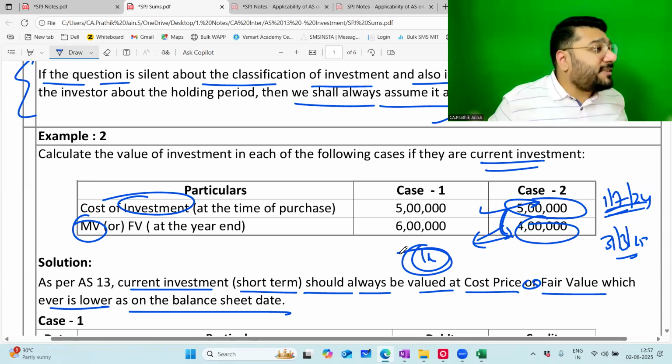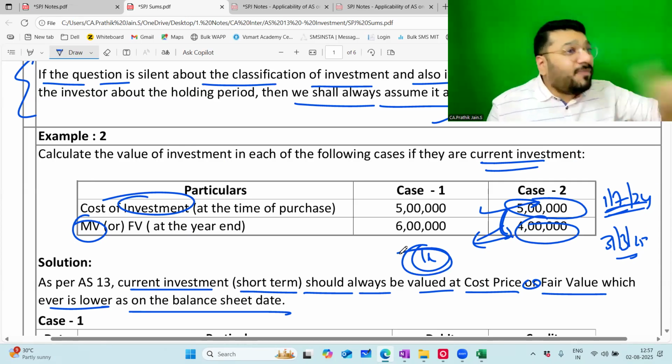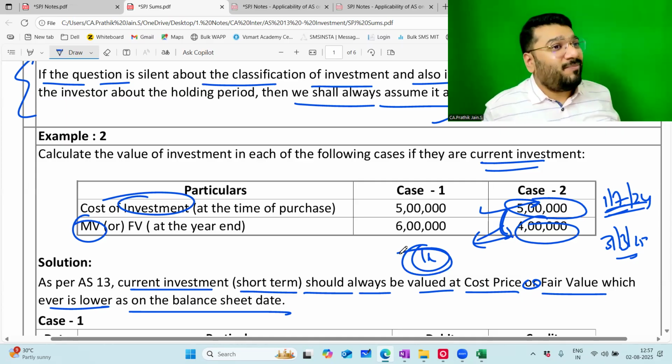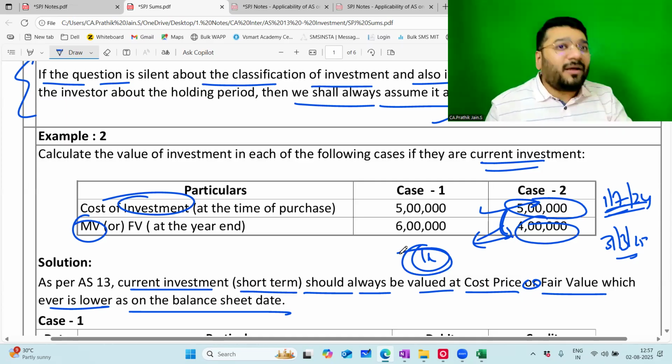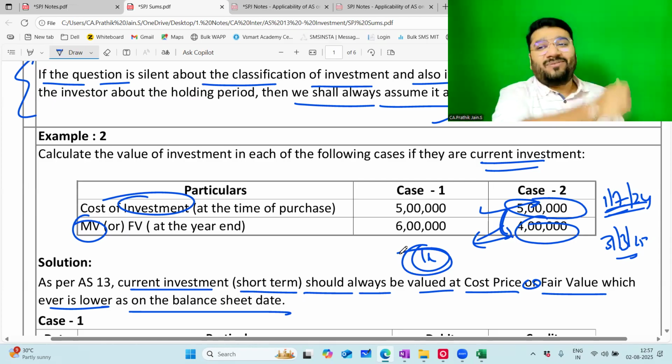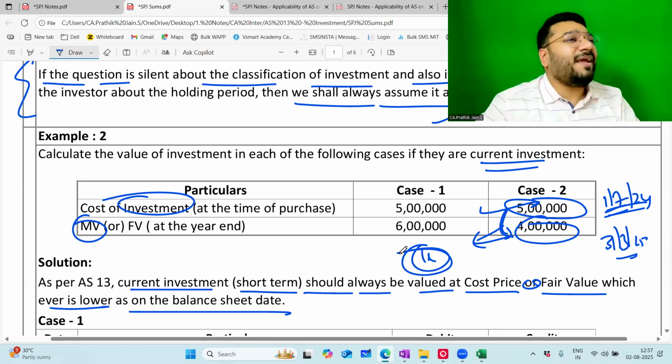But the prudence concept says that be negative. Except the prudence concept, everybody else in life tells us to be positive. Prudence concept is the only one which tells us to be negative. Because in negativity, there's one positivity. If you book the loss, your profit will come down. To that extent, your tax also will come down. That's why we are very happy in being negative at this stage.